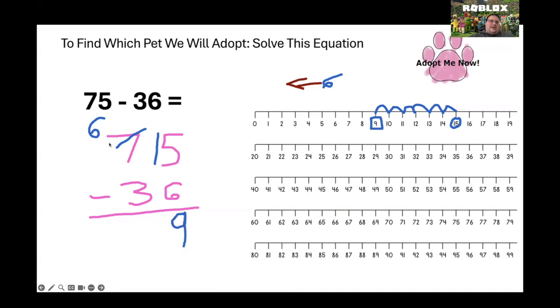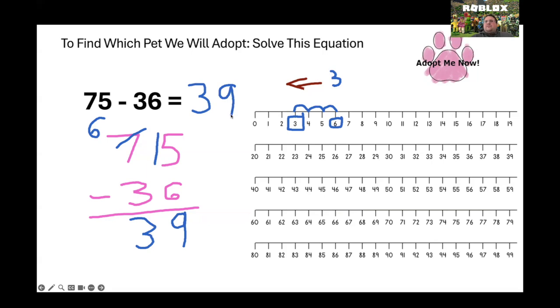And my 7 is now gone, so I want to do 6 minus 3. So let's head over to our number line. Remember, when we're subtracting, we start at our top number, and we jump back our bottom number. We jump back 1, 2, 3. And when we land on 3, our answer is 39. 75 minus 36 equals 39.